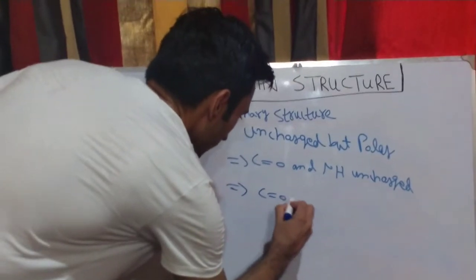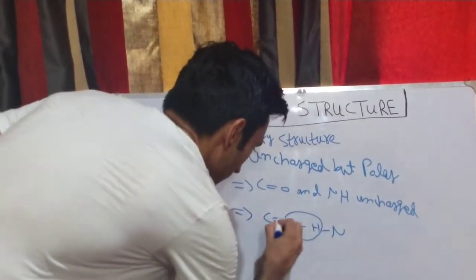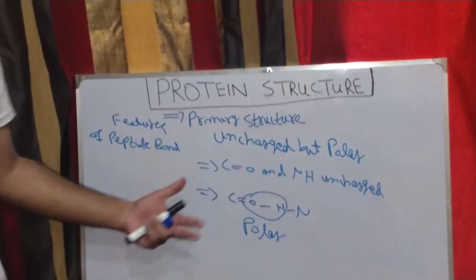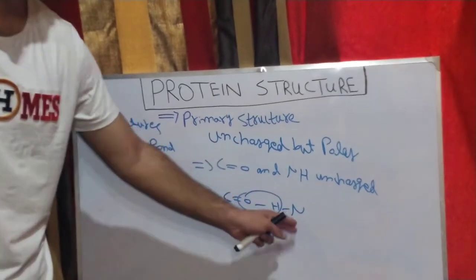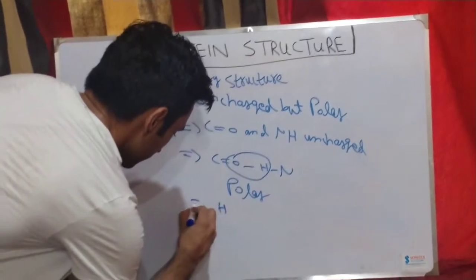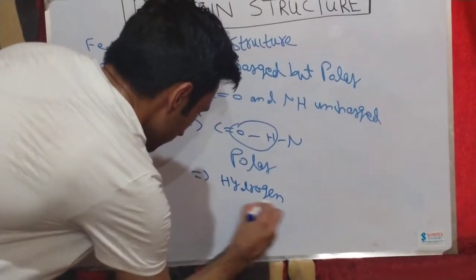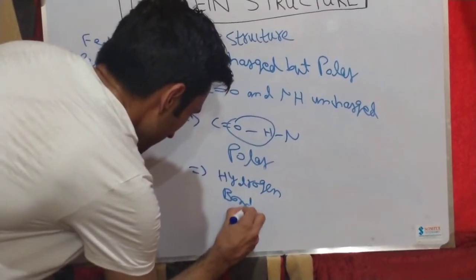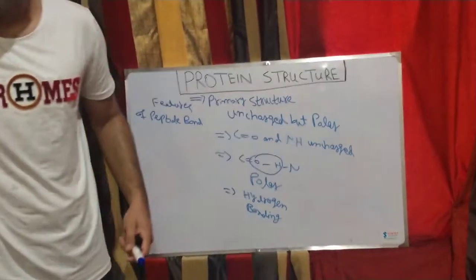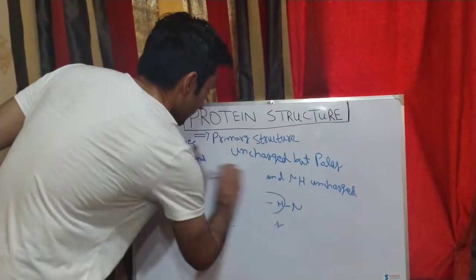C double bond O, and hydrogen bond is formed between the oxygen and hydrogen. So due to this polarity between the C double bond O and NH groups, it is able to form hydrogen bonding. So this concludes our primary structure of the protein. Now I would like to tell you about the secondary structure of the protein and its features.